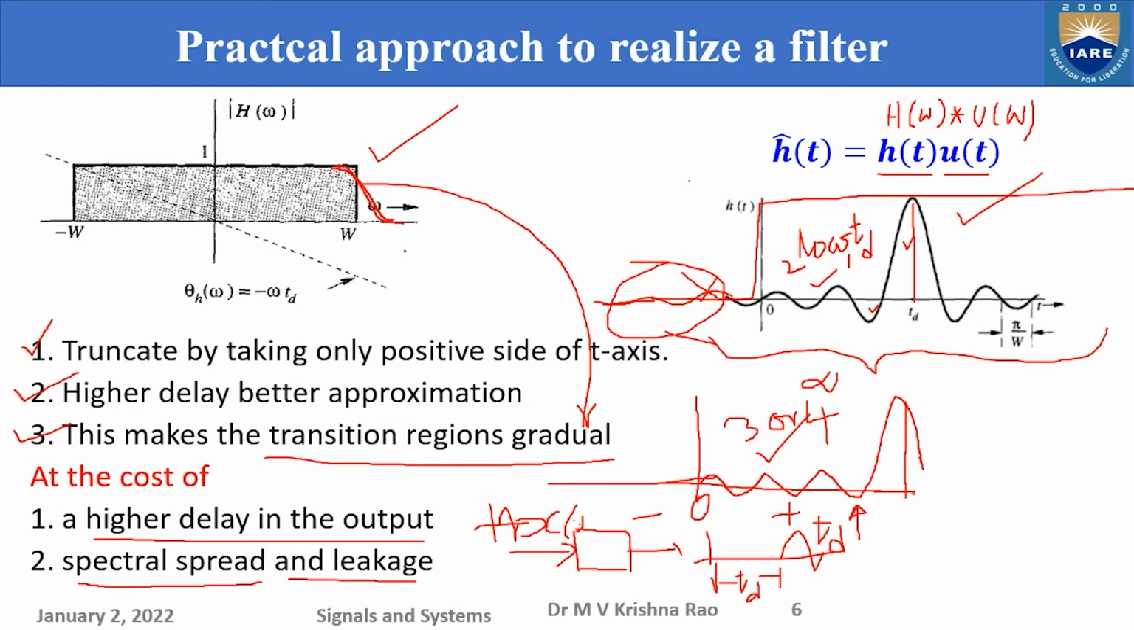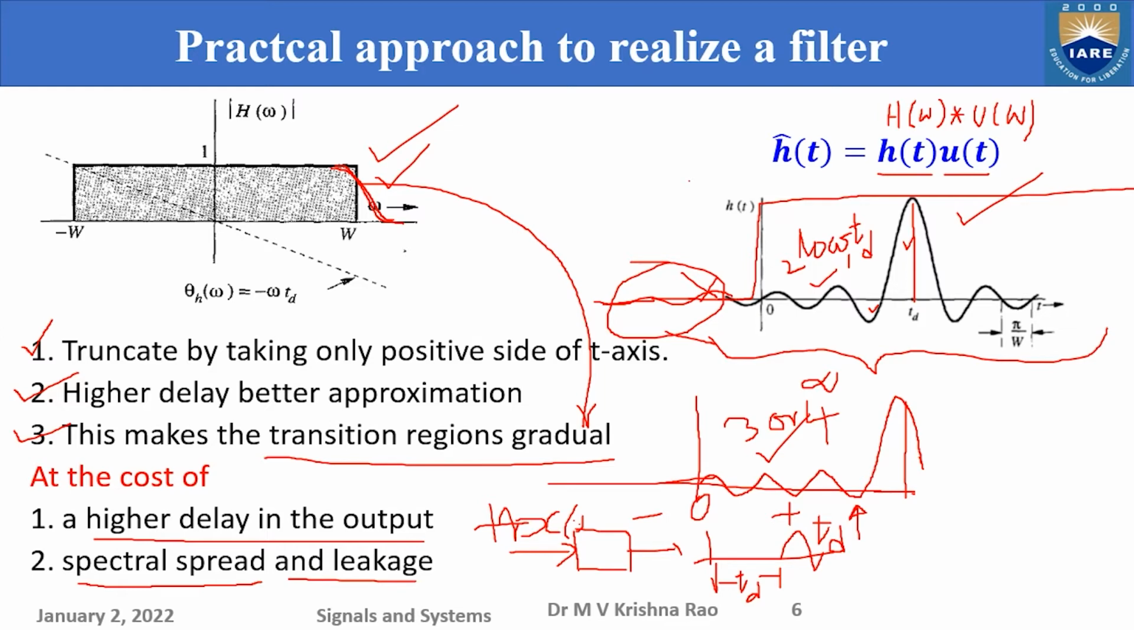because you are sharply cutting down this. It is a spectral spread. See, basically this is nothing but a spectral spread. And leakage, okay, that we will be studying a bit later. So the spectral properties are distorted.